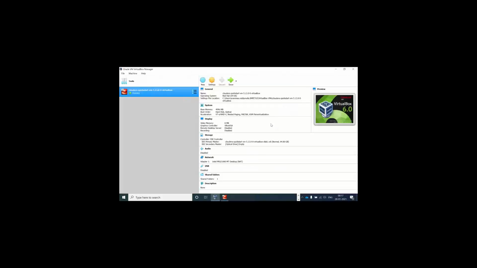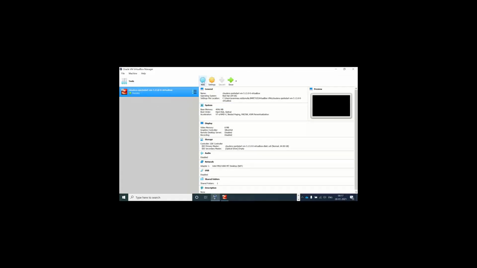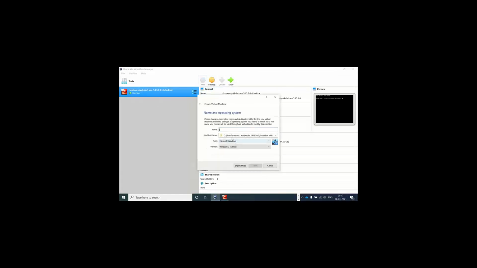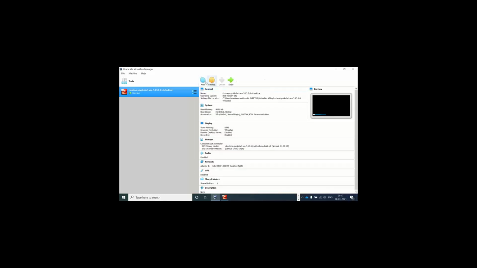Same thing. What I'm showing here is that the plus symbol will come here. Let's say New. You have to give some name and choose the folder. You have to go to this VirtualBox VMware. As I already installed it, I am not getting it here. The plus symbol will be there. With the plus symbol, you choose the software where you installed it. Here you see my file location and the Cloudera file. By default it will show wherever the Cloudera is. See here, the Cloudera Quick Start VM. This is one VirtualBox VM, the Cloudera Quick Start VM. This is the file location.